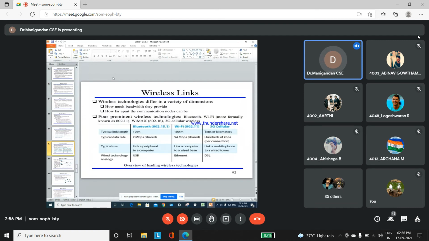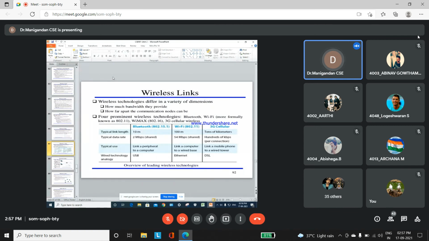Here wireless technology differs in various dimensions. How the wireless technology can be differentiated: Bluetooth uses the standard 802.15.1. The typical link length in Bluetooth is 10 meters. Within 10 meters only the data transmission between the sender and receiver on the basis of Bluetooth can take place, up to 10 meters.